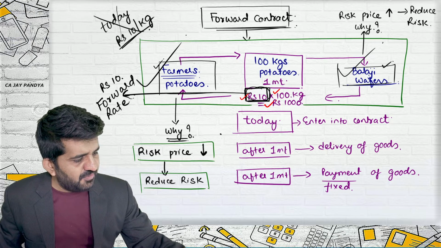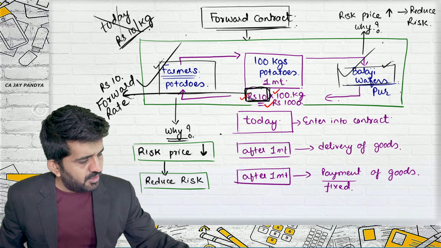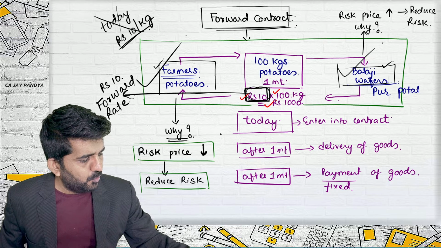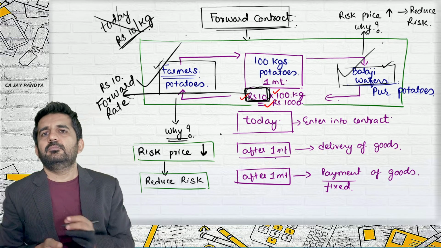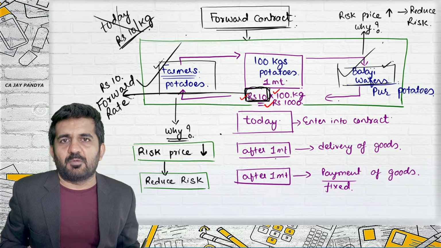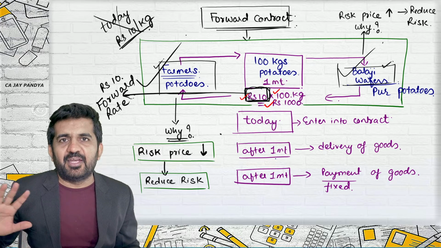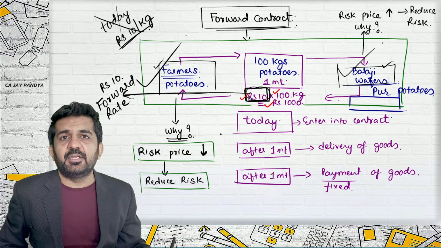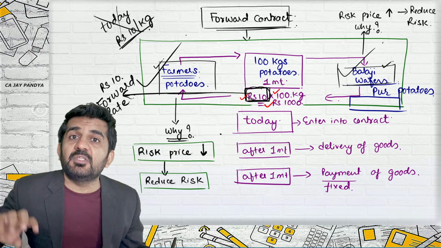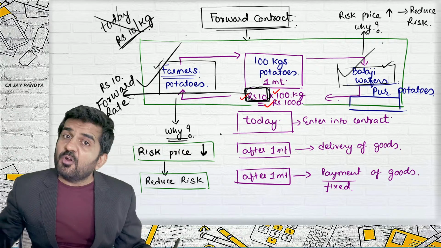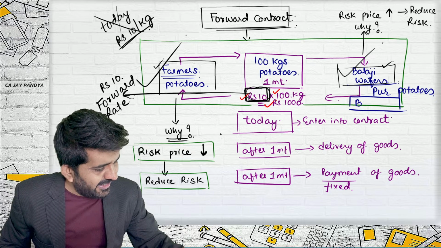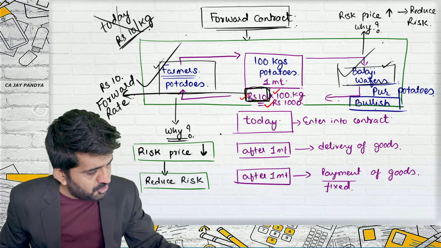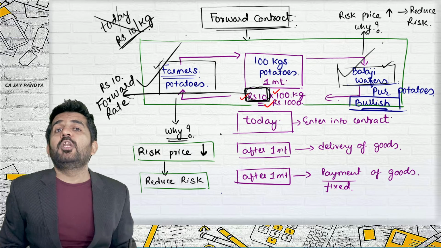Your Balaji Wafers was purchasing potatoes. There are many web series of the stock market also, so you might be very comfortable right now with this idea. But the person who purchases something for future or for spot even, they are bullish. Who is a bullish person?